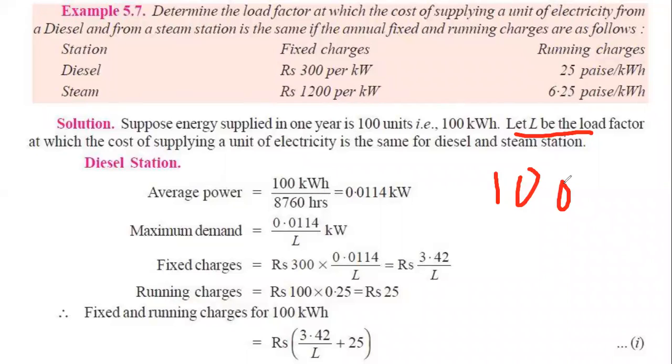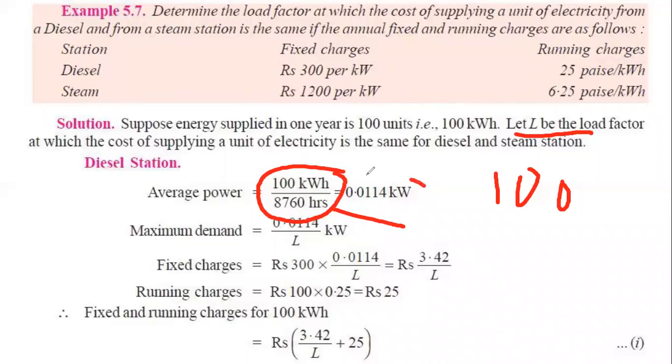The average demand is the total amount of electricity divided by the number of hours. For monthly, similarly, it would be the number of hours available in the month. As we are considering a year, here the 100 kilowatt hour electricity is divided by 8,760 hours, because the total number of hours in 1 year is 8,760 hours.